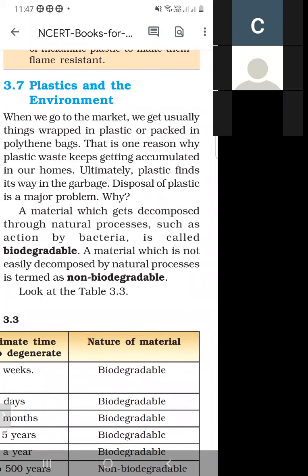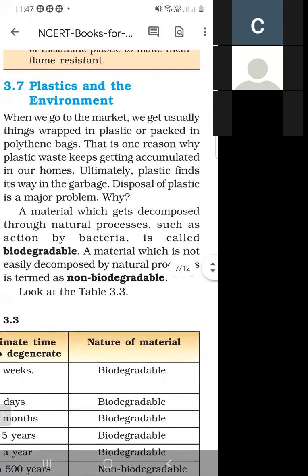So there are two types of material. First is biodegradable, and next is non-biodegradable. What do we mean by biodegradable?